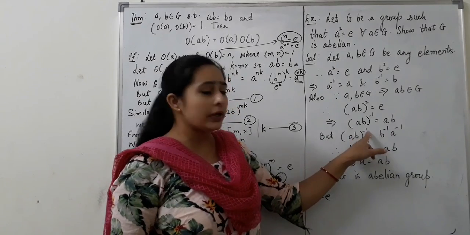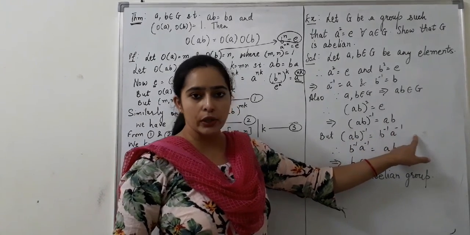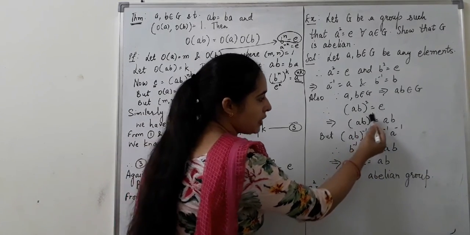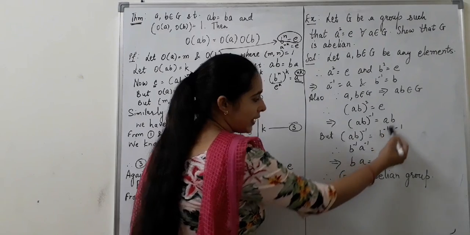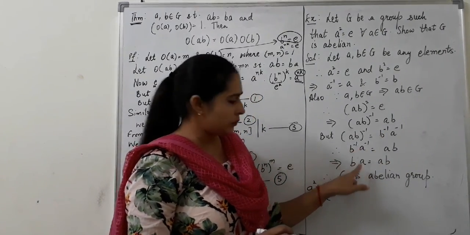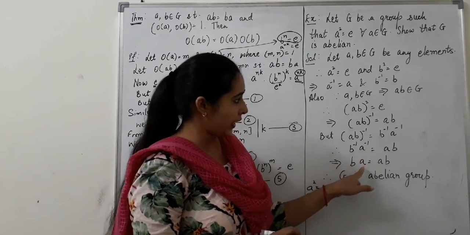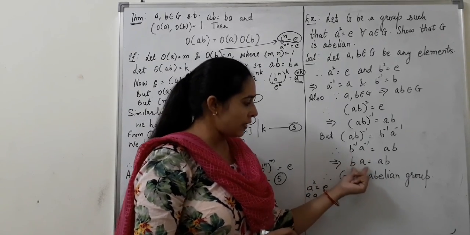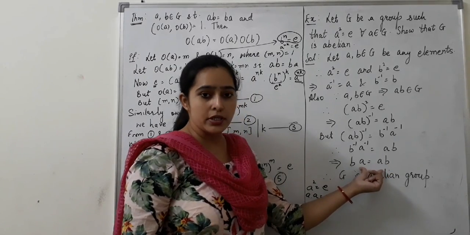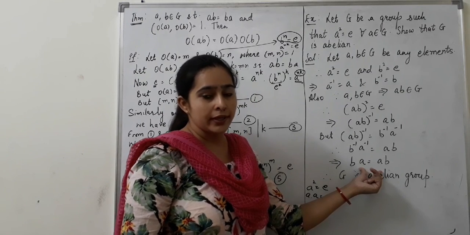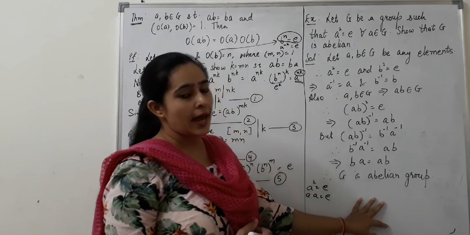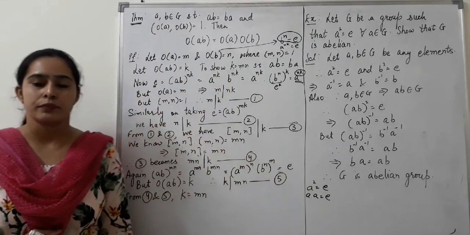Now, but (AB) inverse can be written as B inverse into A inverse according to the reversal law of the inverse. Therefore, you can write (AB) inverse is equal to B inverse, A inverse and AB as it is. This implies B inverse that is equal to B, A inverse that is equal to A, right? So, we have arrived at BA is equal to AB. And this is the commutativity, this is commutative property that holds here. Therefore, we can say that the group is abelian.